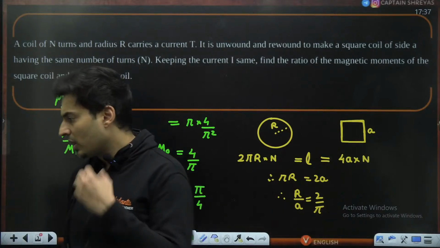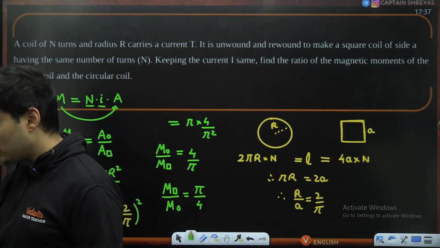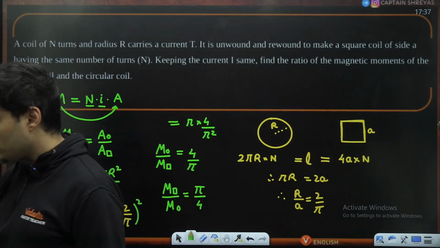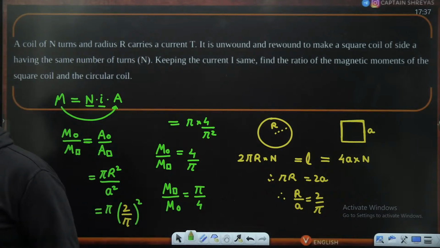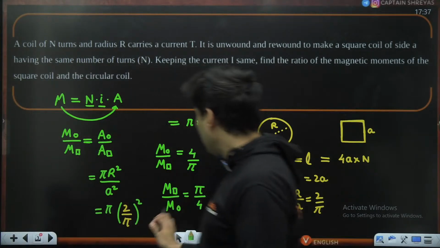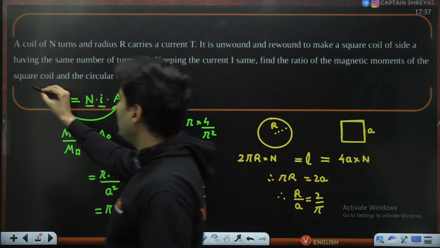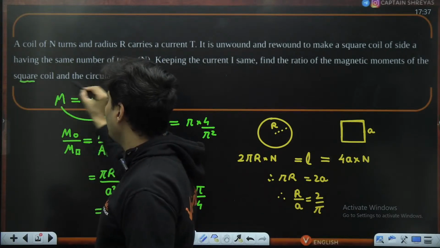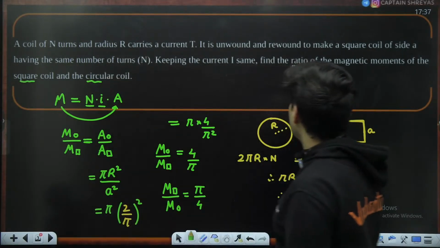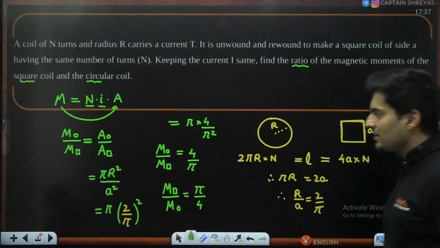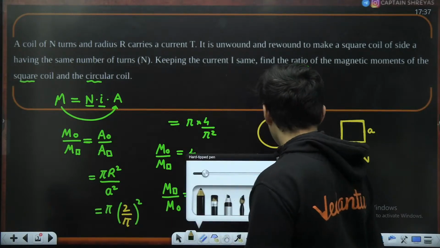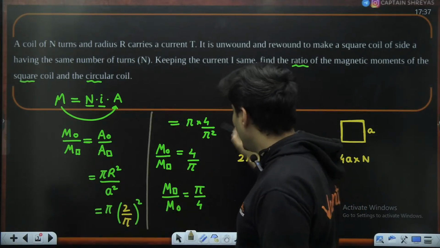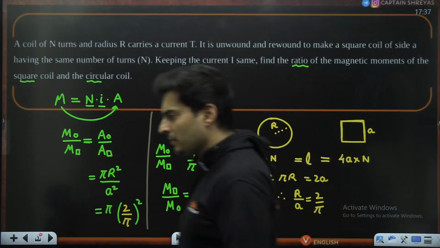Let me see how many of you gave the correct answer. You had to give the answer in terms of pi, and of course square first and then the circle, because they have asked it exactly that way. First the square and then the circle. They have asked the ratio for that. Is this absolutely clear, my dear students? Shall we go ahead to the next question?